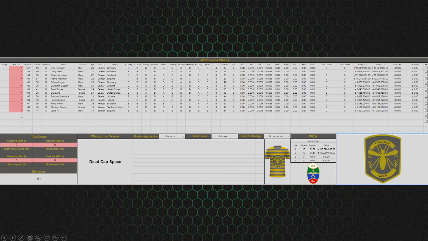Just working with these on the bottom, the usage, it'll show you your name if you're the manager. Of course, right now it shows AI because this is an officially managed team right now. These will calculate based on what you select. So if you select Chaser here and you type in 30, this will automatically add 30. And you've got to get it to at minimum 99 for Chasers or 100. The reason for that is if you only played 3 Chasers, 100 divided by 3 doesn't really work out. So it's 33, 33, 33. That's 99. That's the same amount as 100 as far as the engine's concerned.